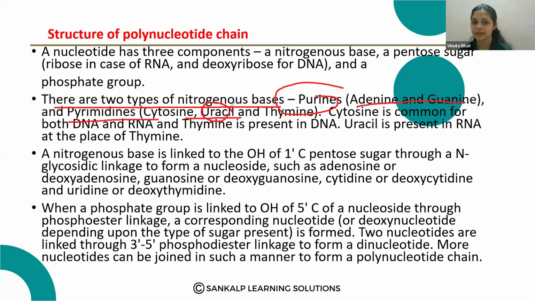Uracil is present in RNA instead of thymine. Cytosine and thymine are present in DNA, and cytosine and uracil are present in the RNA. Okay, so those are the purines and the pyrimidines. They are the nitrogen bases.